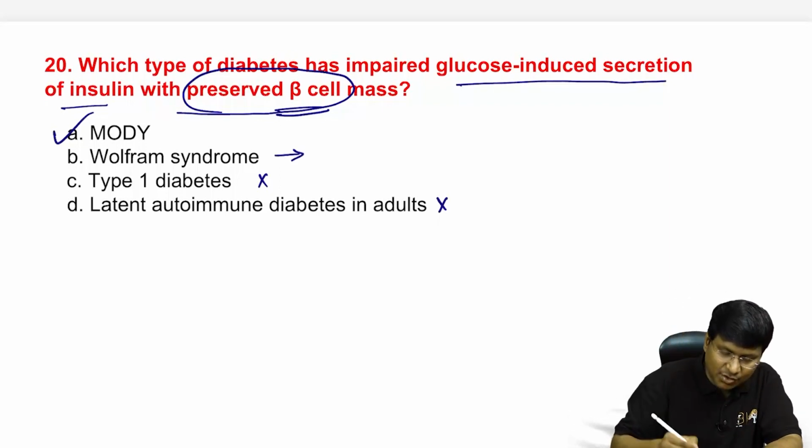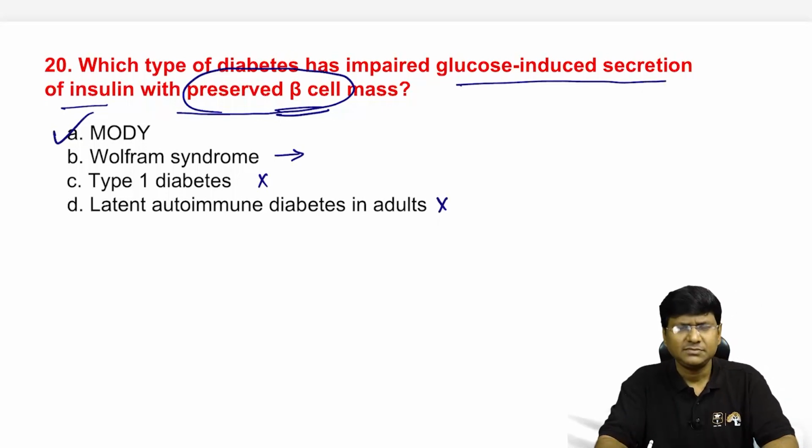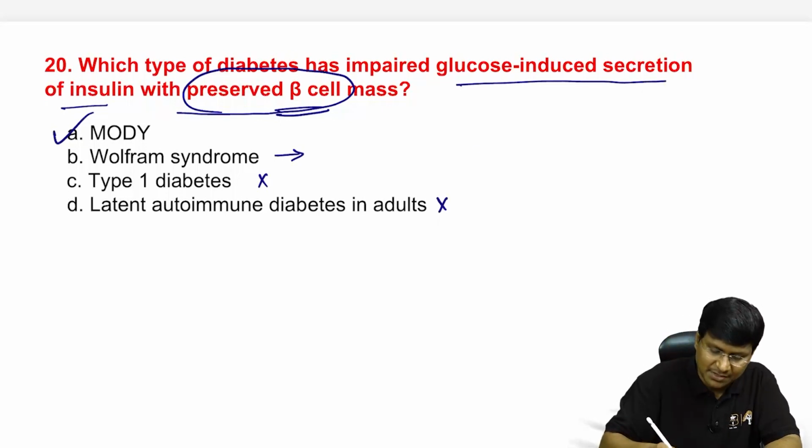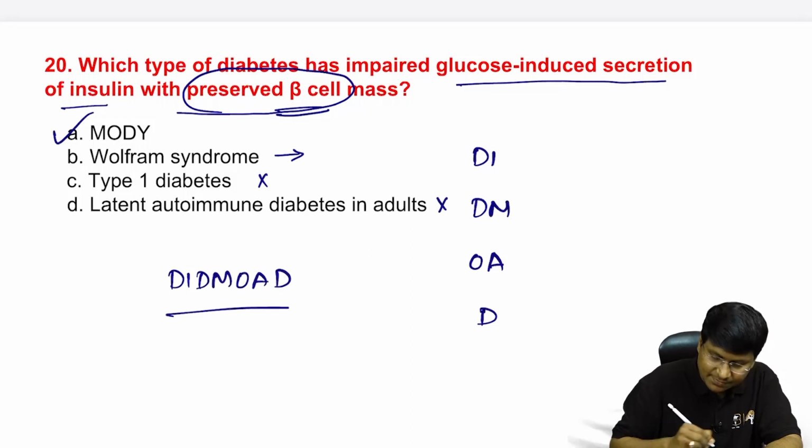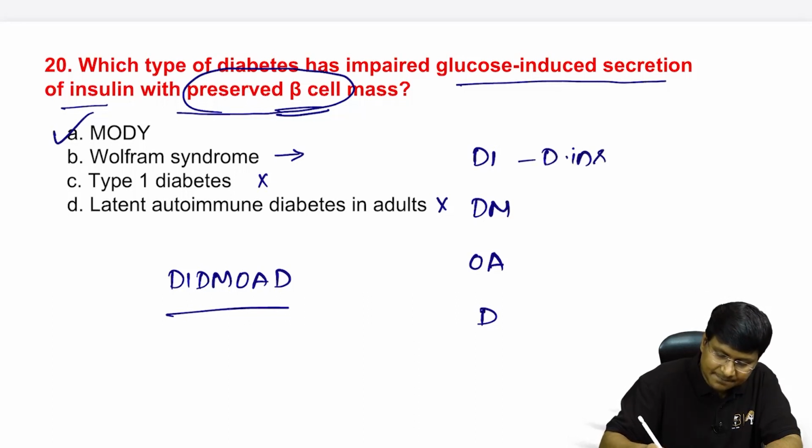Whereas you take in case of the Wolfram syndrome. What exactly is this Wolfram syndrome? Another name for Wolfram syndrome is the DIDMOAD syndrome. DI stands for diabetes insipidus.